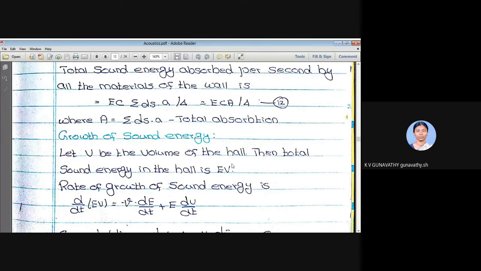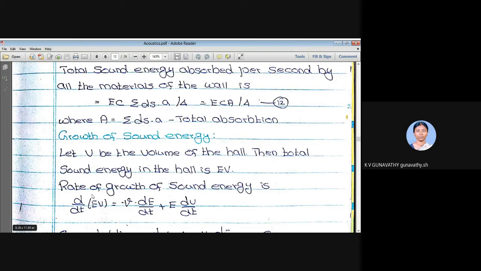If you want to find the rate of growth of this energy, you need to differentiate with respect to time. So differentiating this EV with respect to time for the rate of growth of sound energy. We have already seen that if the words "rate of" come up, the quantity is differentiated with respect to time.